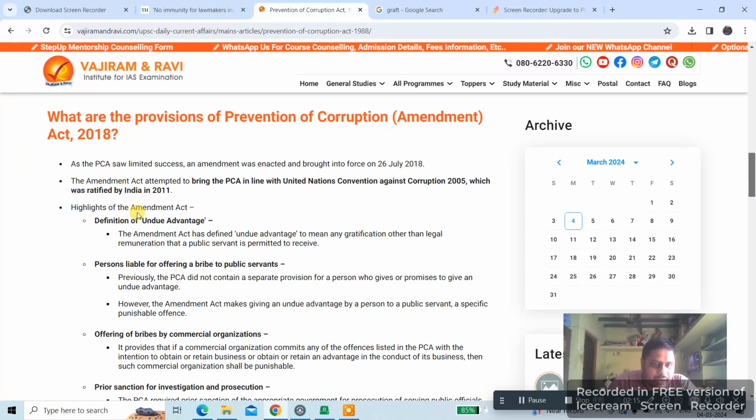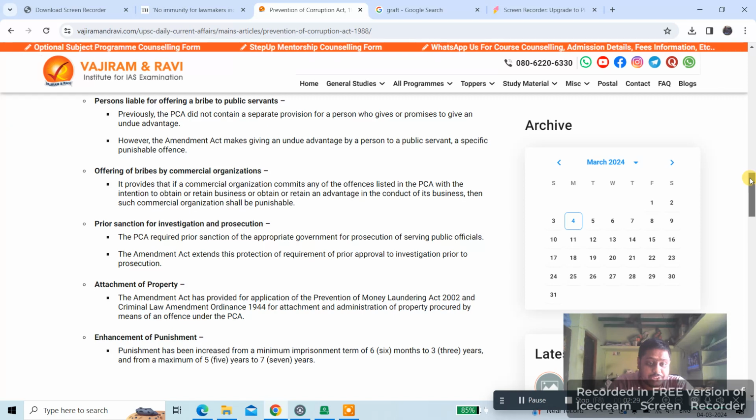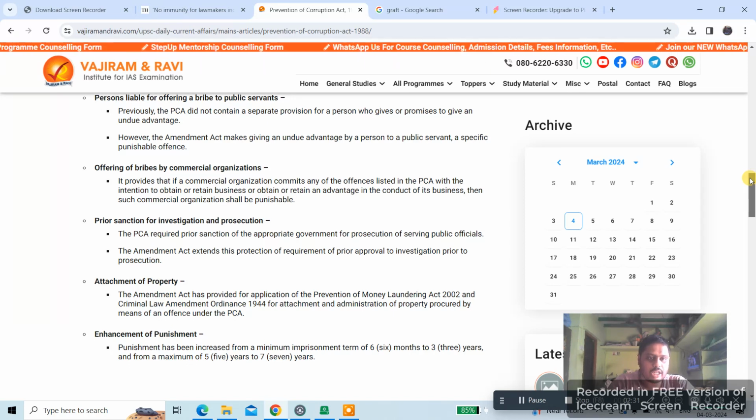Highlights of the Amendment Act: definition of undue advantage, persons liable for offering a bribe to public servants, offering of bribes by commercial organizations, prior sanction for investigation and prosecution, attachment of property, enhancement of punishment.